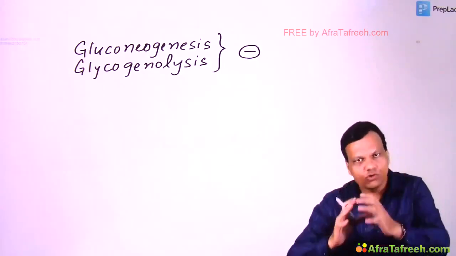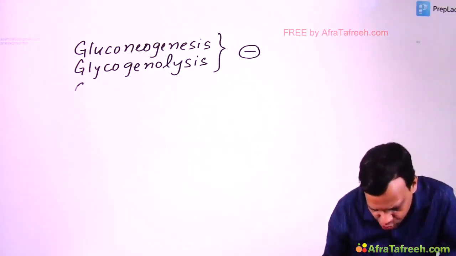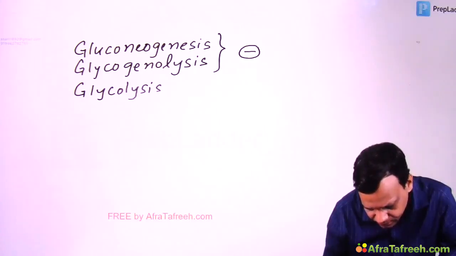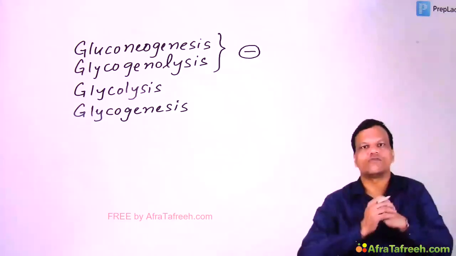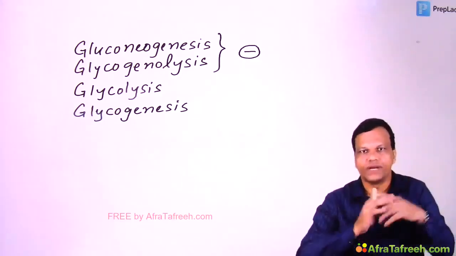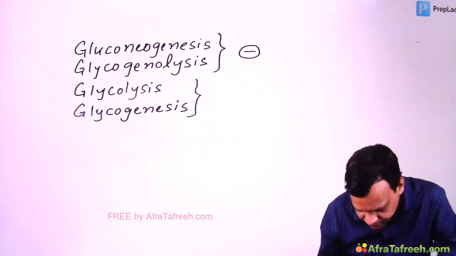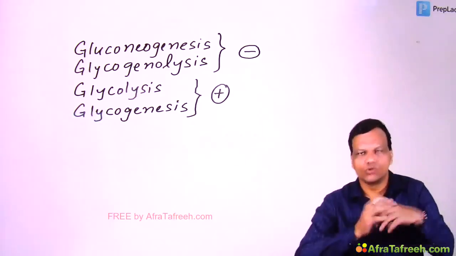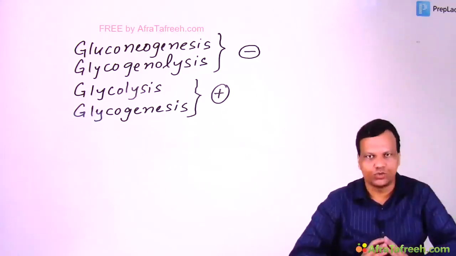So production of glucose decreases. But on the other hand, the processes which consume glucose like glycolysis and glycogenesis, conversion of glucose to glycogen, breakdown of glucose. Clear? So these processes are stimulated. So that means glucose production decreases and metabolism increases. So that will decrease the blood sugar.